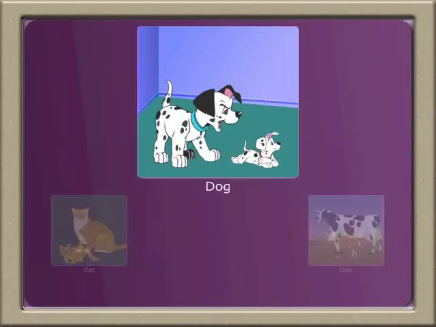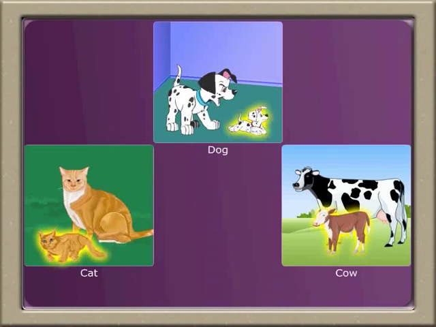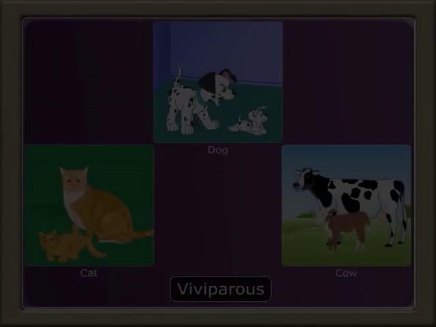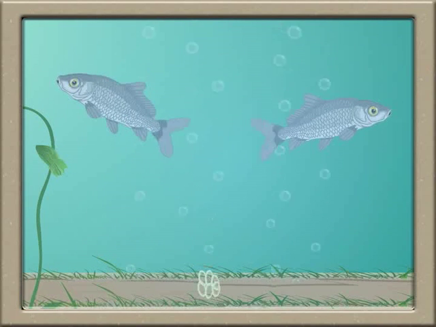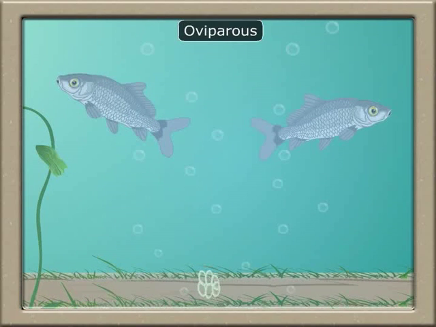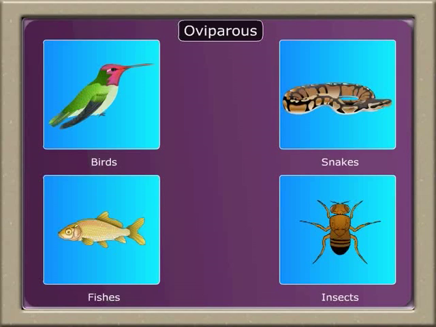Some animals like dog, cat, cow, etc. give birth directly to young ones, and these are called viviparous. Some animals reproduce by laying eggs. Such animals are called oviparous. Example: birds, snakes, fishes and insects.